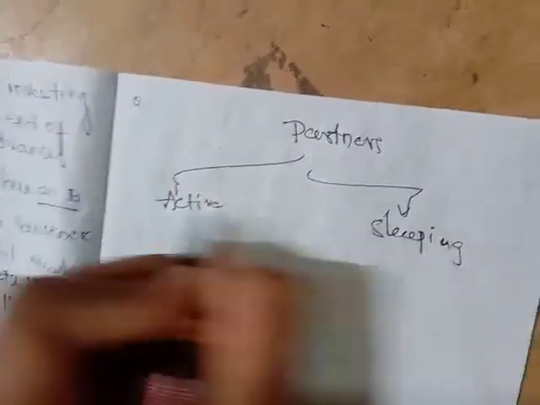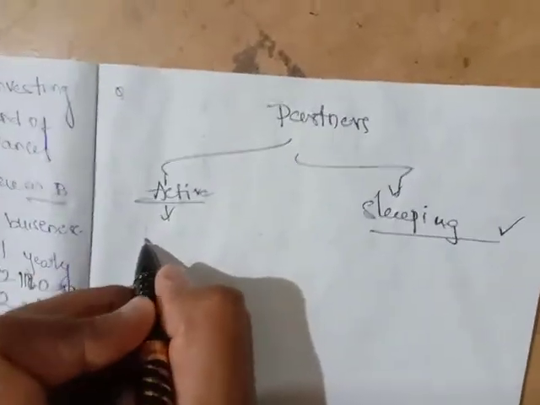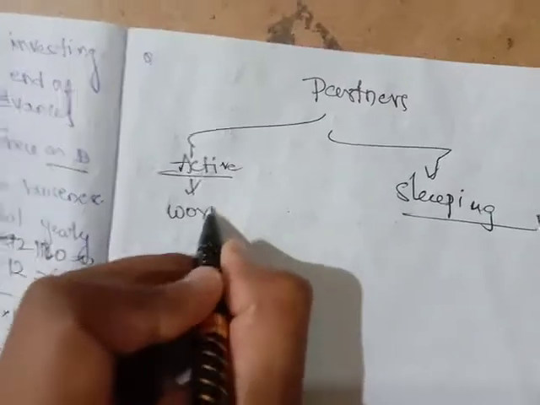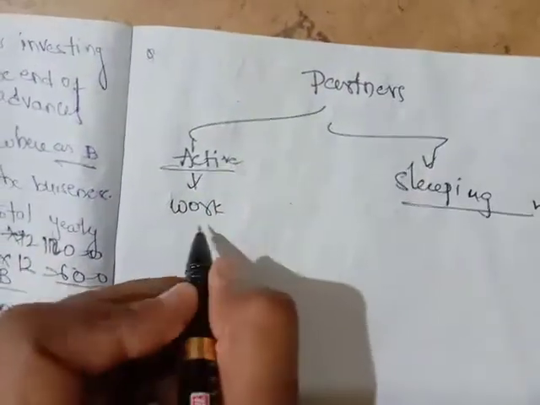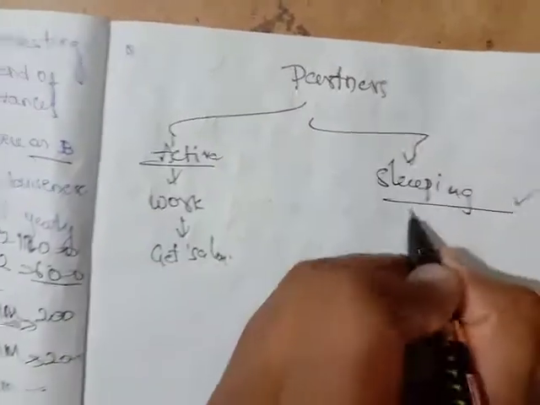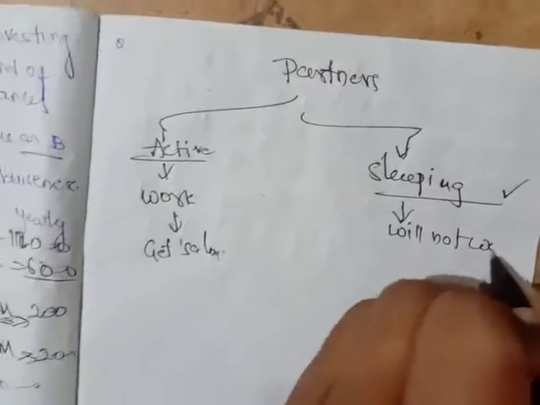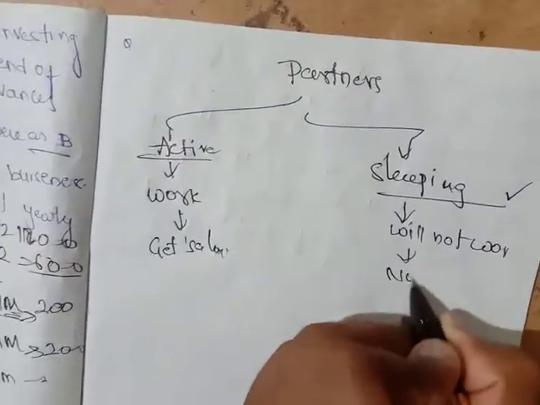You might ask me what is an active partner and what is a sleeping partner. You might know this, but let me tell once again. An active partner means he will be working for the business, and he'll get a salary. A sleeping partner will not work, and he won't get any salary also.